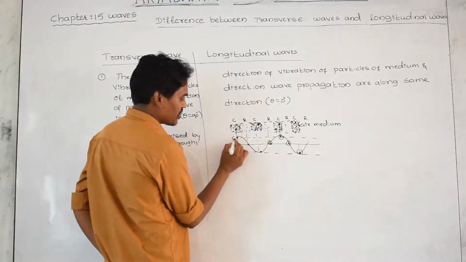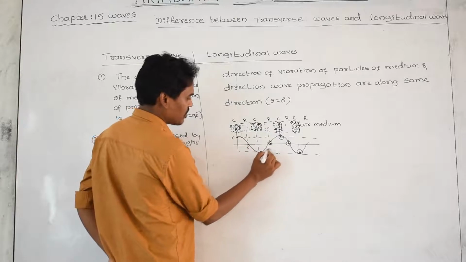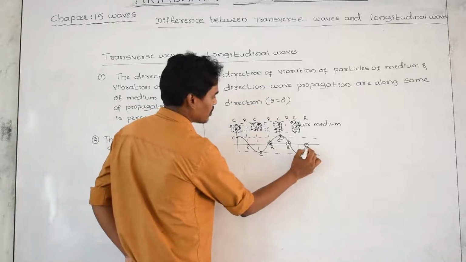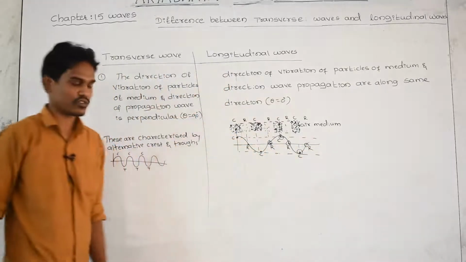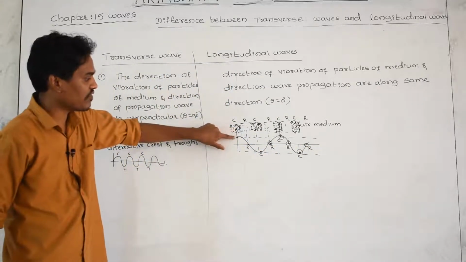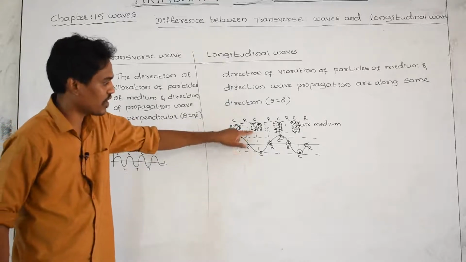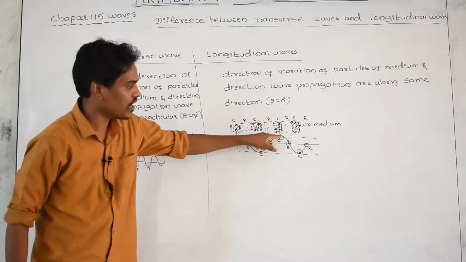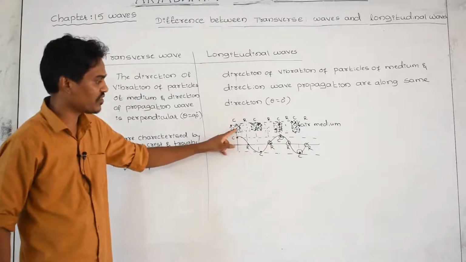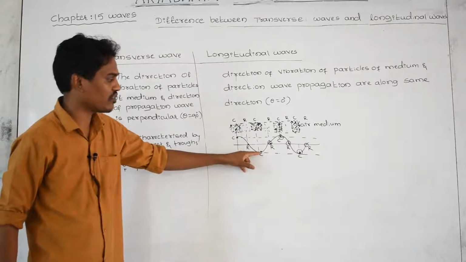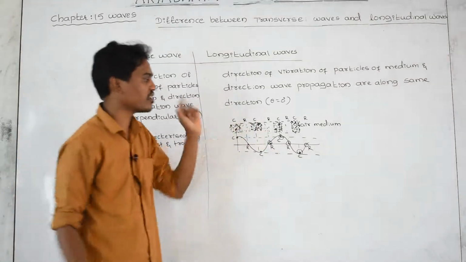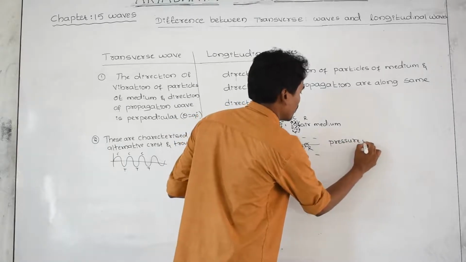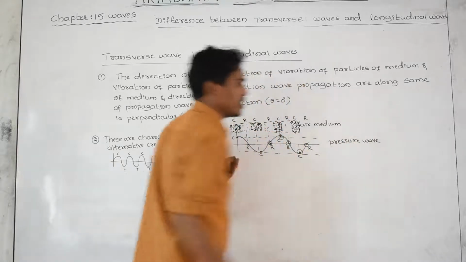Then this is compression, this is rarefaction, compression, rarefaction, and it goes on continuously. High pressure is a compression, low pressure is a rarefaction, and so on. This is a pressure wave, also called a density wave.